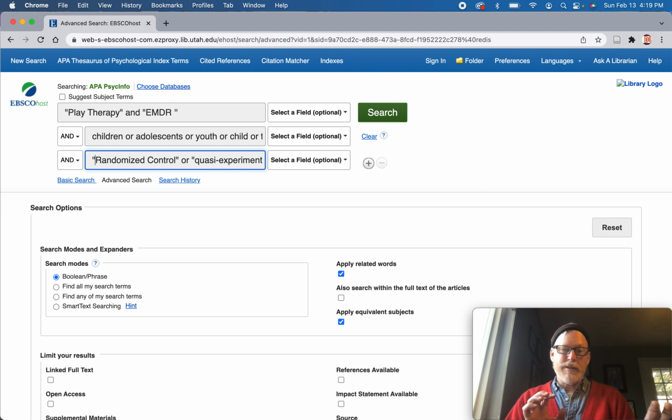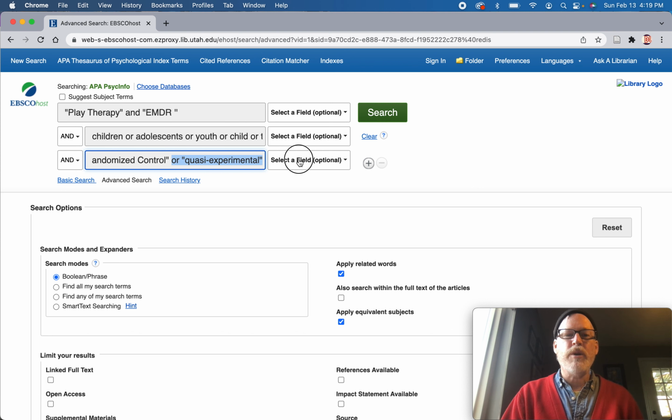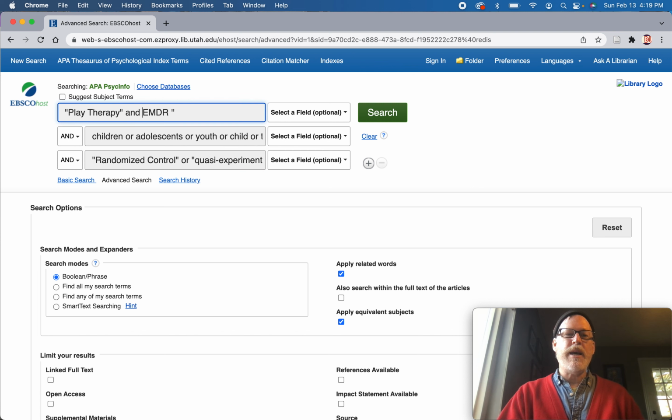So what you could do is look for these one at a time. So I'm going to do that. Let's see if we can just find a randomized control trial. Well, no, before I narrow down, let's see what we get with this. So what this means right now is the article has to have play therapy, and it has to have EMDR.